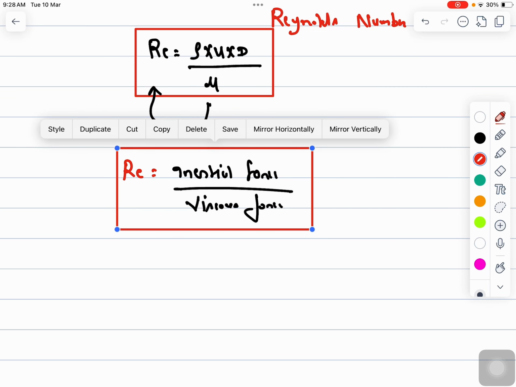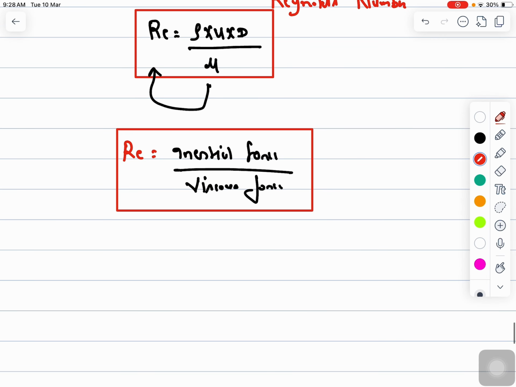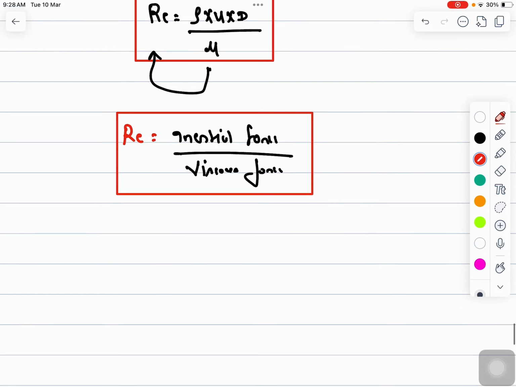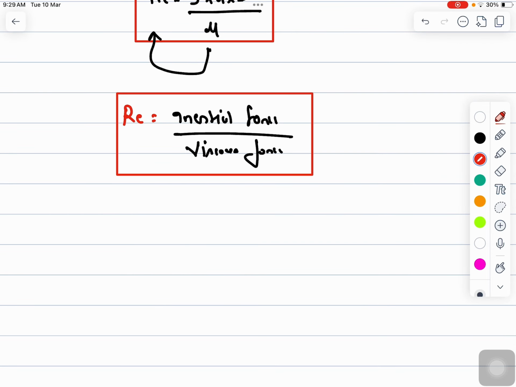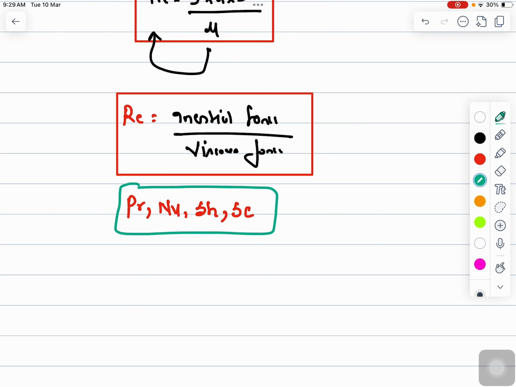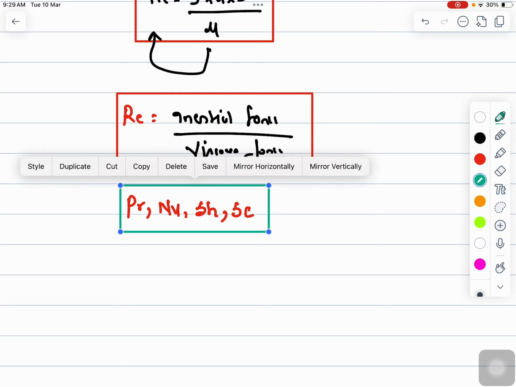So now you must have understood the motivation regarding the dimensionless number or dimensional homogeneity. Similarly, in heat transfer problems we encounter another dimensionless number called the Prandtl number. In heat transfer you also study the Nusselt number. In mass transfer you study the Sherwood number and the Schmidt number. All of these are dimensionless numbers, made up of various other parameters.